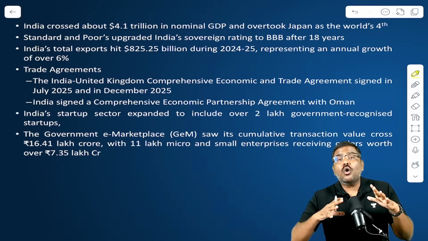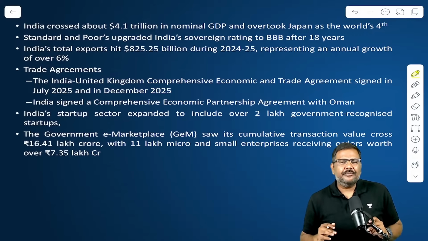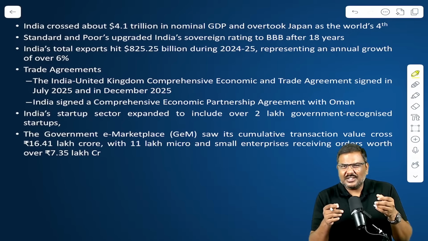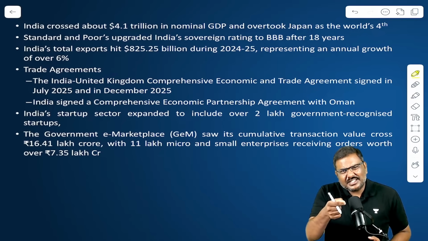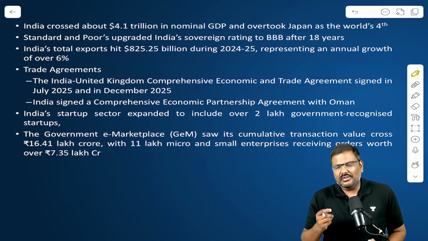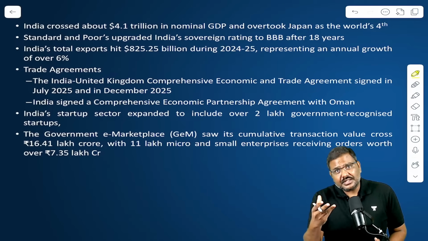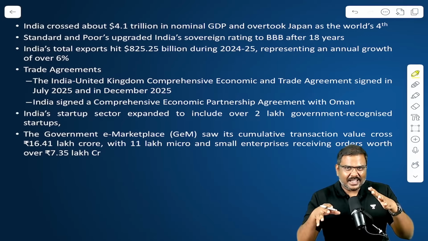Should you remember all the reforms? Not necessary. And I don't think UPSC will ask you a straightforward question like, list out the reforms in 2025. But anyways, just to be on the safer side, these are the important reforms.